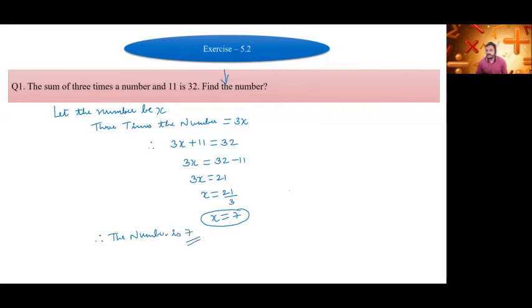As it is a worded problem, we will have to write down the final statement also. There is no need to verify because it is a worded problem. Verify, if you want to check whether your answer is right or wrong, you can do the verification.